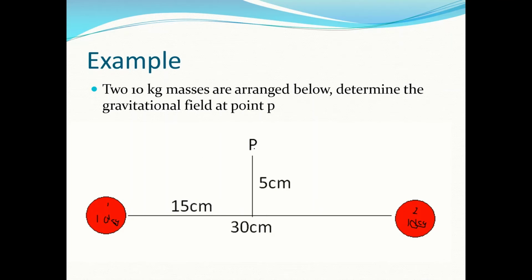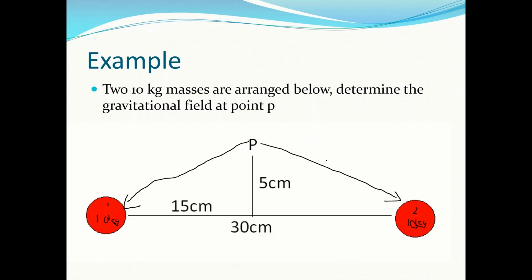So here at point P, there's a field that exists from both of these, but we want to know what it is. So first thing that we would do is if we just had mass 1, it would create an attractive gravitational field, right? It would always go towards mass 2. And if just mass 2 were there, well, we would have a gravitational attraction to mass 2. So this is what it would look like.